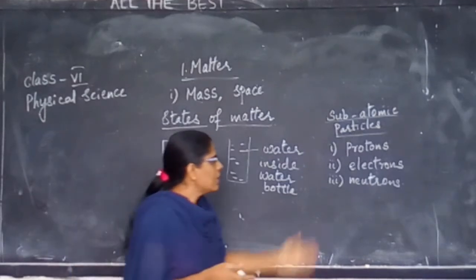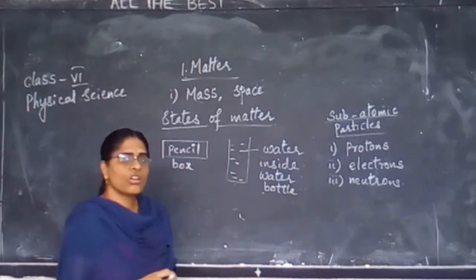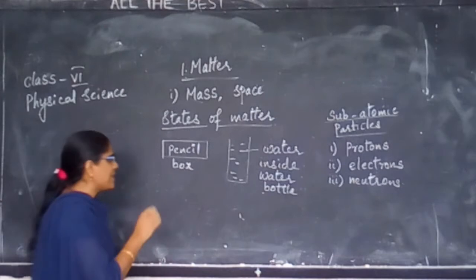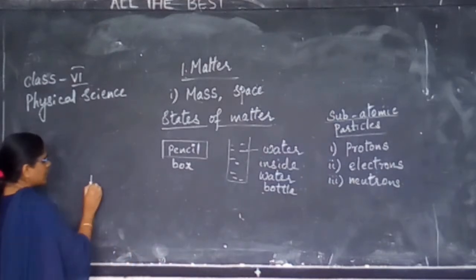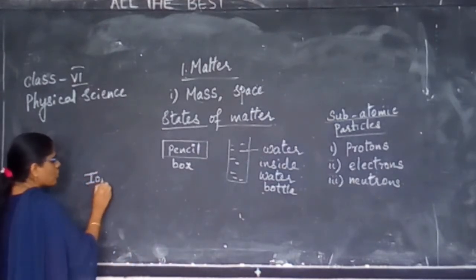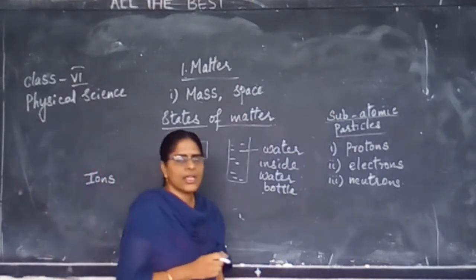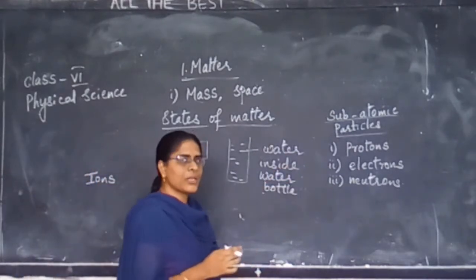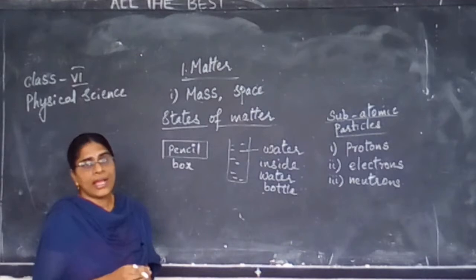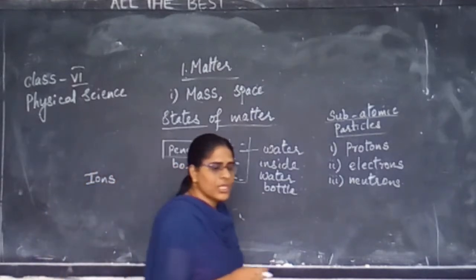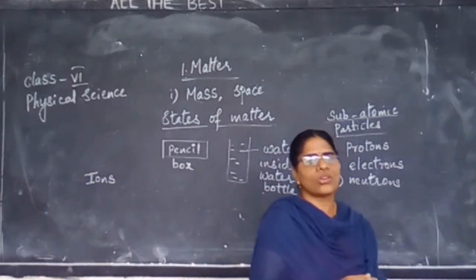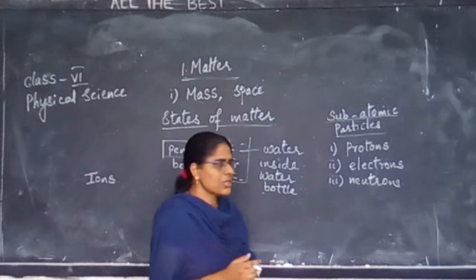Okay. Now, not only this, you will be seeing another term called ions. Inside the atom, these subatomic particles are there. Ions. What do you mean by an ion? Only a simple definition is there for it.